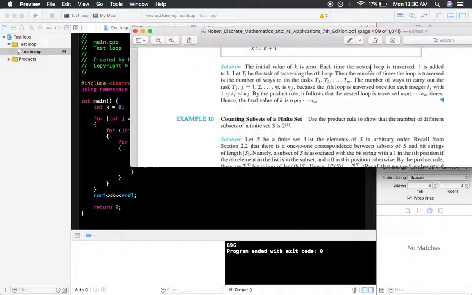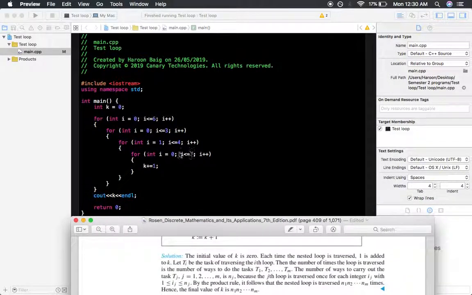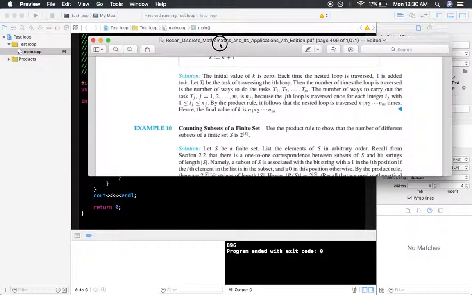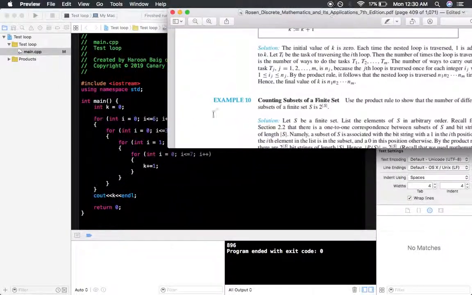But each time the nested loop, the last loop right here, is traversed, meaning executed, 1 is added to k, so k is incremented by 1 after each time this loop is traversed.